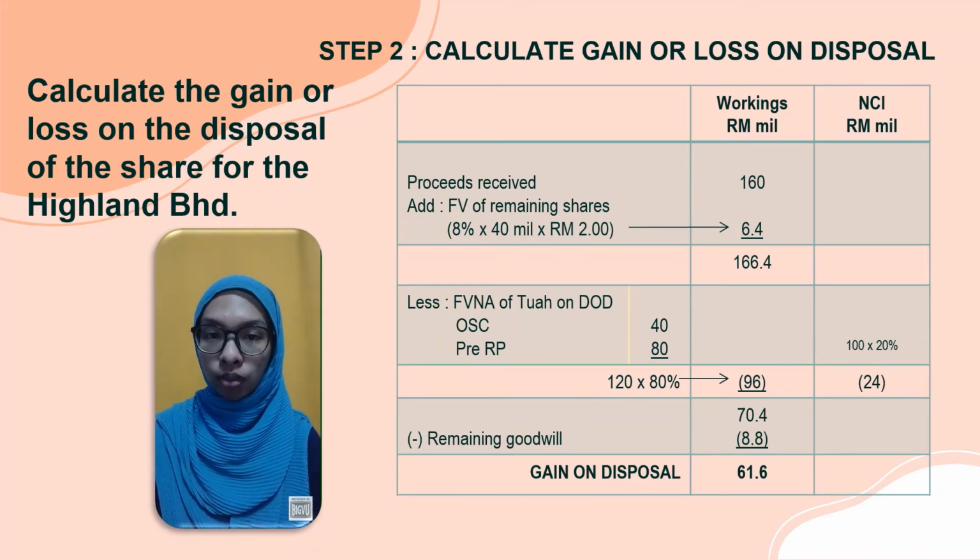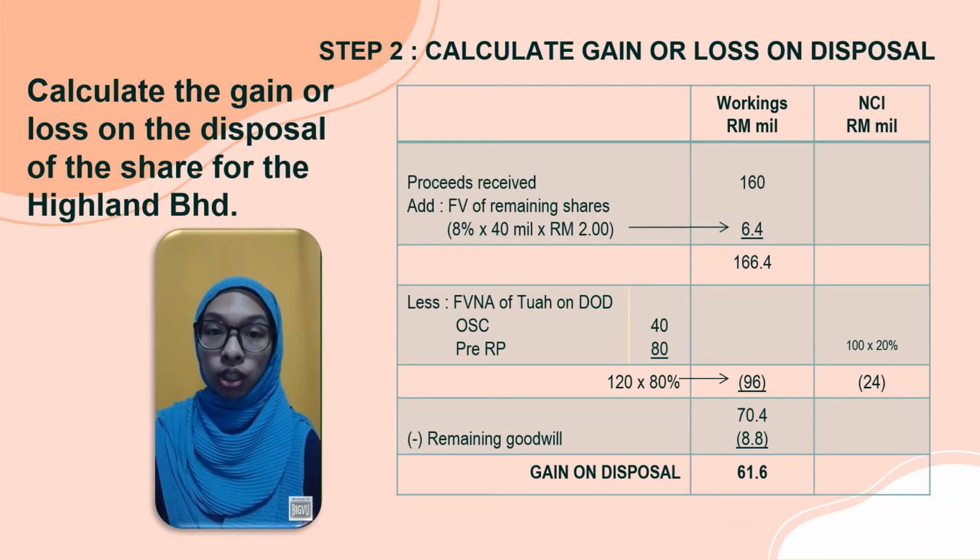So we total up these two amounts and we will get 120 million. Before we transfer to the workings column, we need to multiply 120 million with the percentage of control of the company. So the percentage is 80%. So 120 million times 80%, and we will get 96 million.